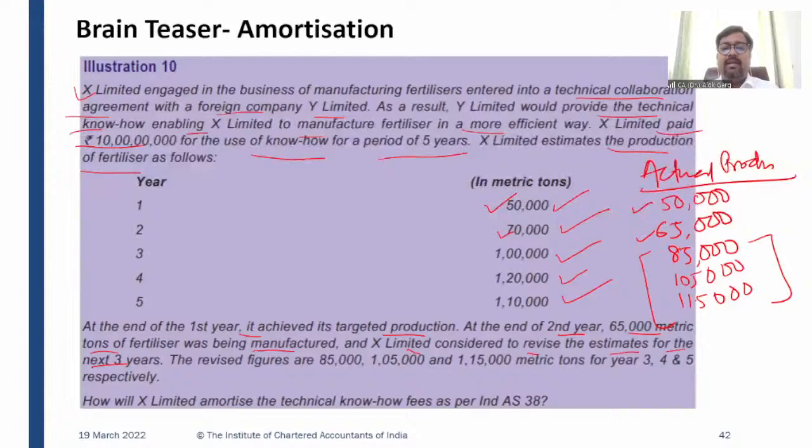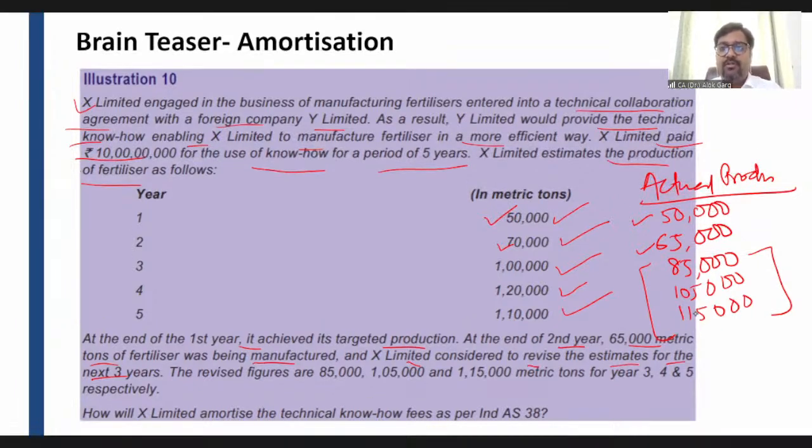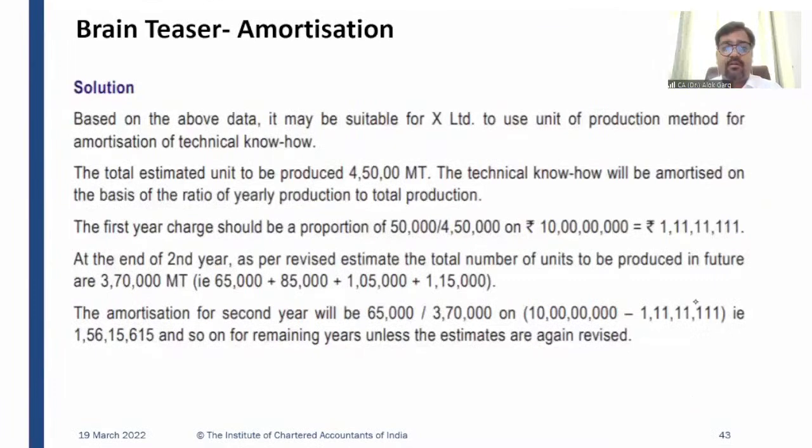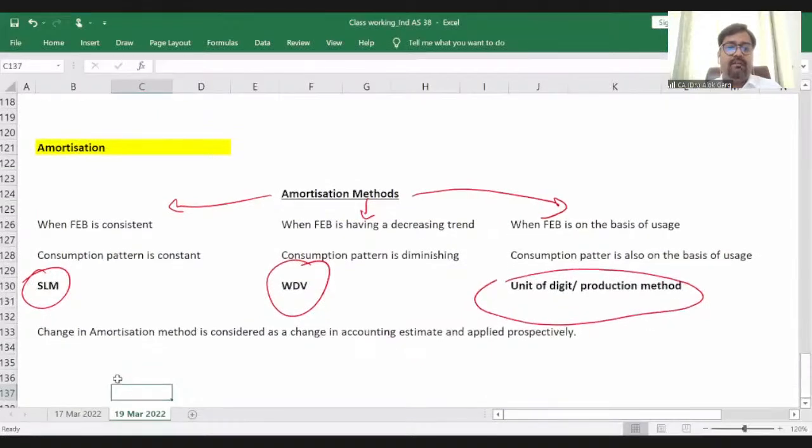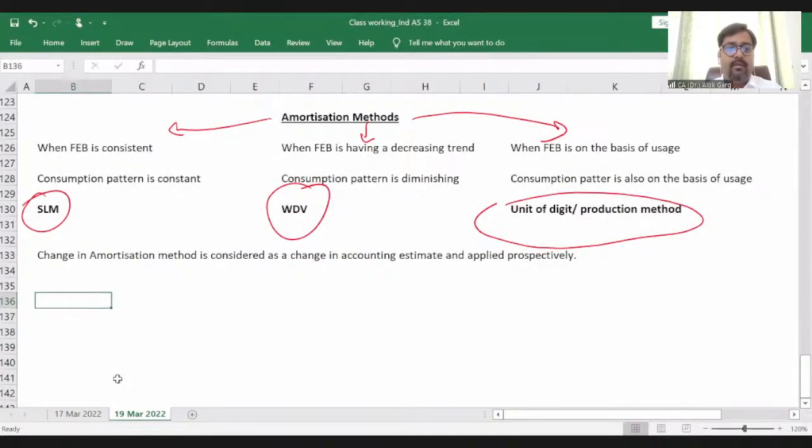So how will X Limited amortize the technical know-how fees as per Ind AS 38? First of all, we need to see what is the appropriate method by which this intangible asset can be amortized. Of course, it is the unit of production method. Let me solve this case study on an Excel file so that you will have more clarity.